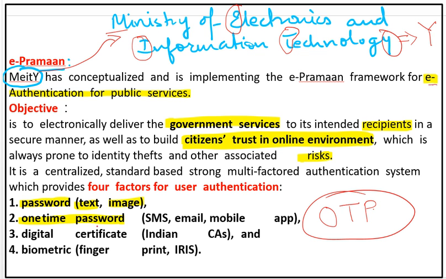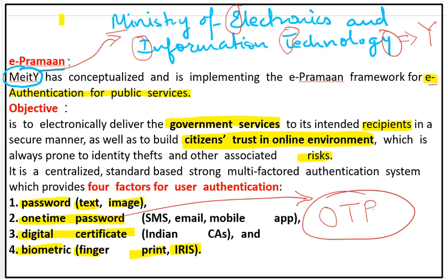OTP is nothing but one time password, and it can be sent by SMS, email, or mobile app. If you use any app in which a transaction is done, for example apps related to travel or recharge, you generally know about this OTP. Then there is the digital certificate, which is another way, and biometrics. Biometrics is taken only of fingerprint or iris.